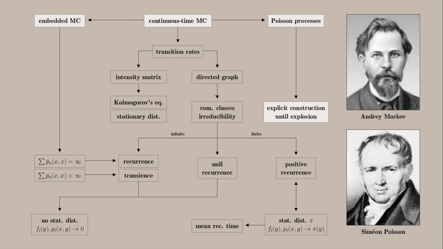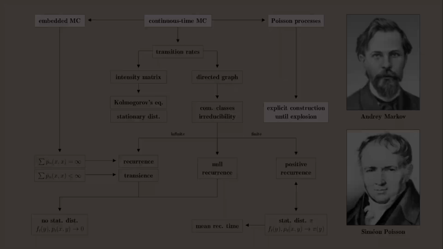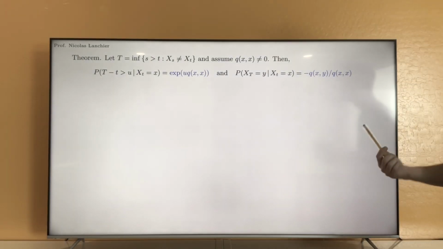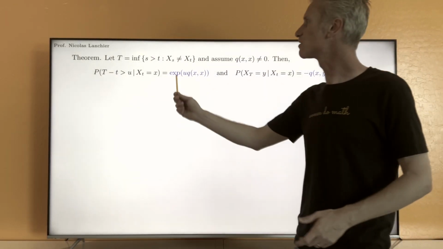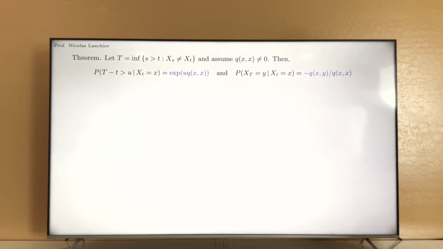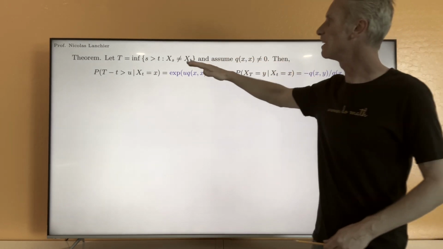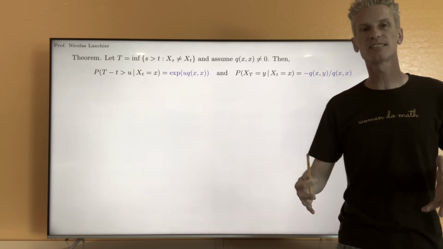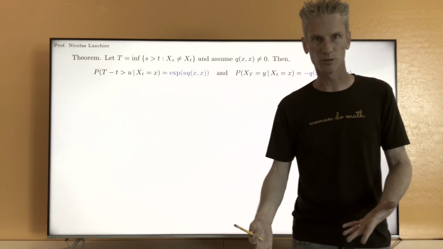Now let's look at an example of a continuous time Markov chain with explosion, meaning that the process jumps infinitely many times and also converges to infinity in a finite amount of time. But before talking about this counterexample, let's go back for a minute to this theorem, and I want to argue that this theorem indeed gives us an explicit construction of the process.